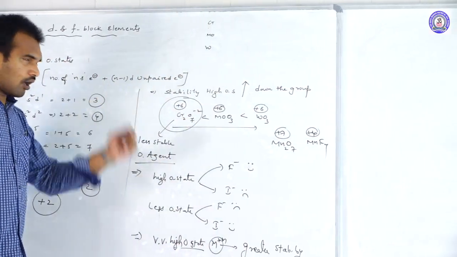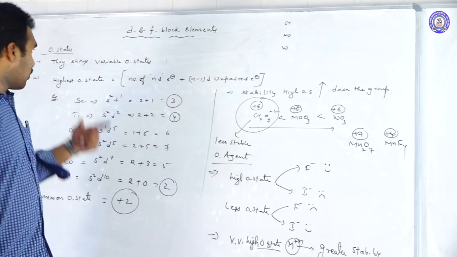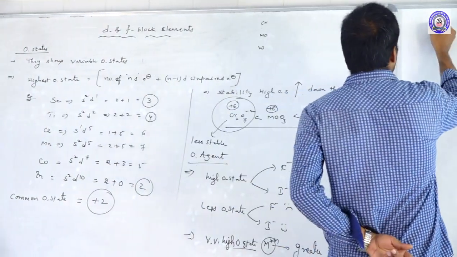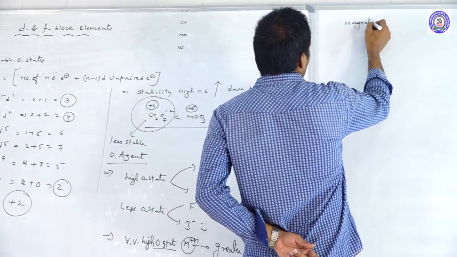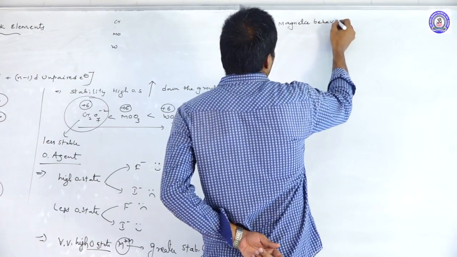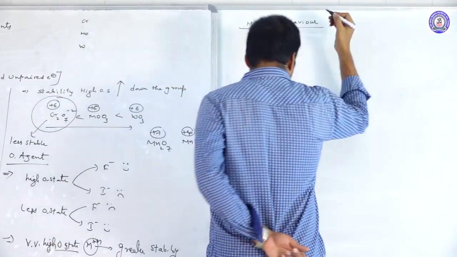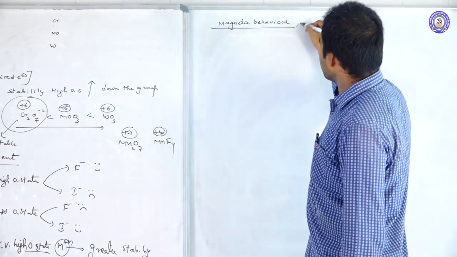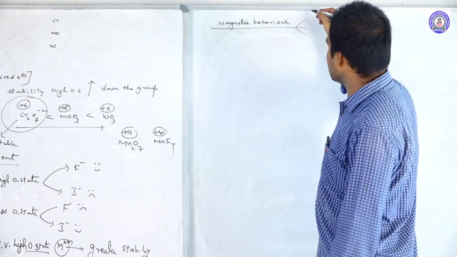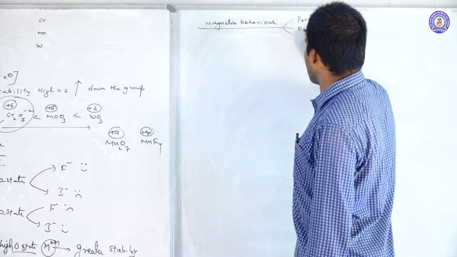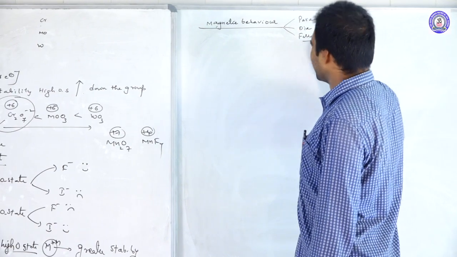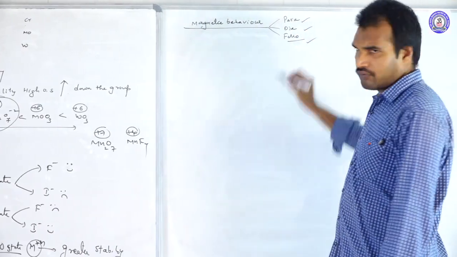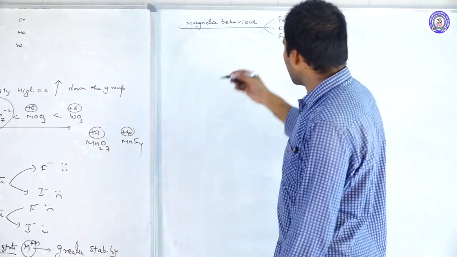So this is about the oxidation states of d-block elements. Okay, next let us move to the magnetic behavior. As we know, based upon the magnetic nature, substances are divided into three types: paramagnetic, diamagnetic, ferromagnetic. There are many others, like ferri and anti-ferro, but mainly para, dia, ferro.